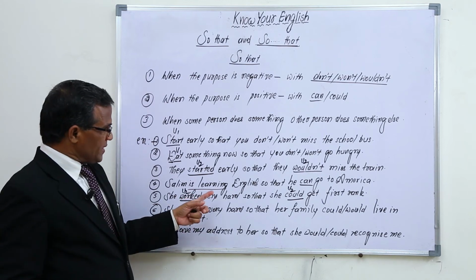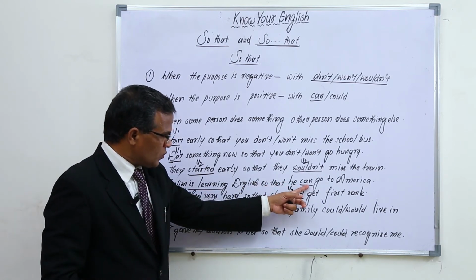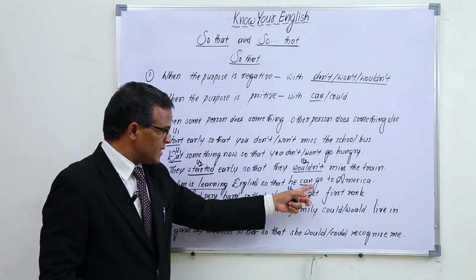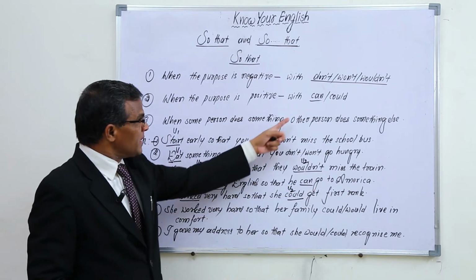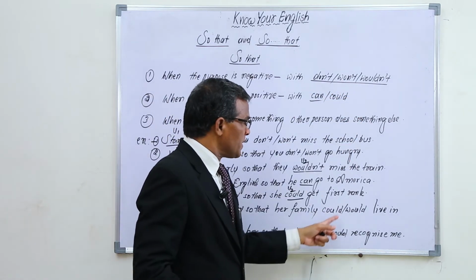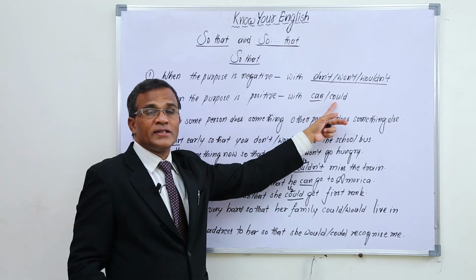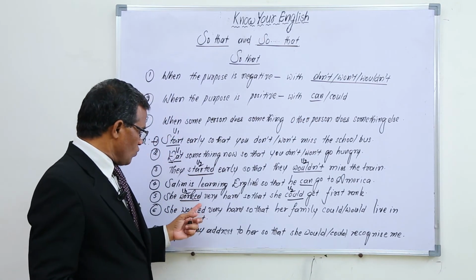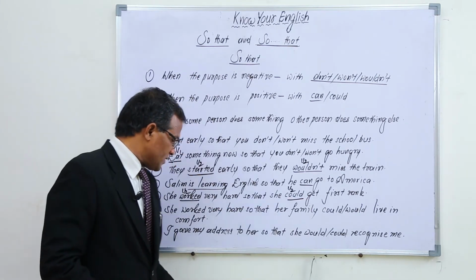Here the purpose is completely positive. There is no negative chance here. Here we don't find not or n't or never like that. But in the other one, wouldn't, won't, don't, this is negative purpose. But in the case of can or could, it is positive purpose. She worked very hard so that she could get first rank.